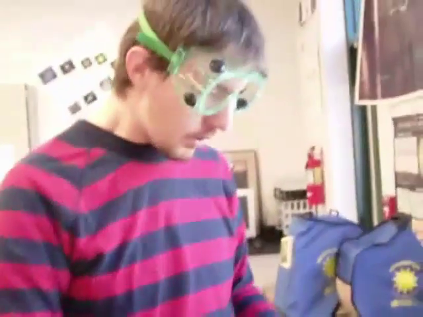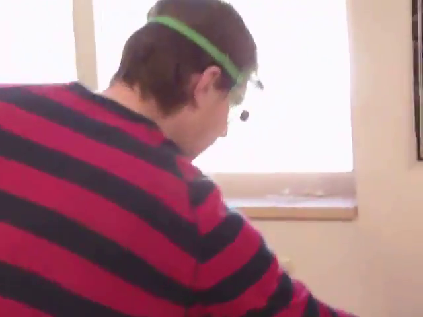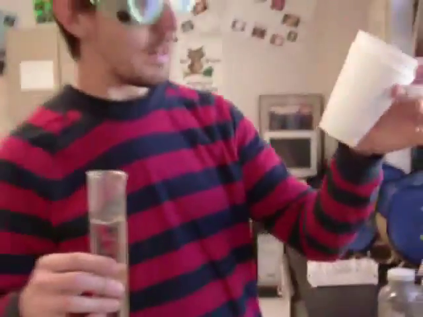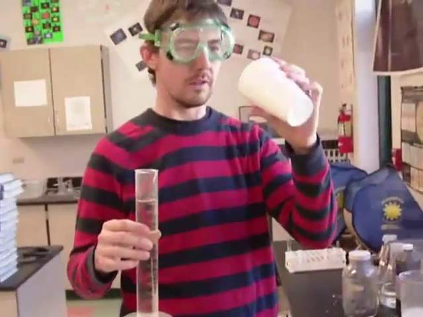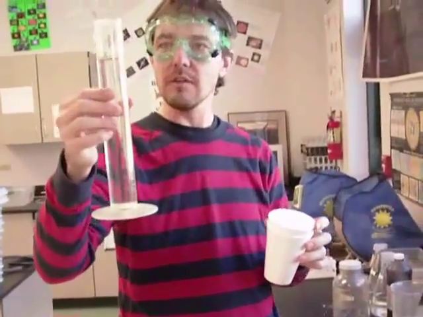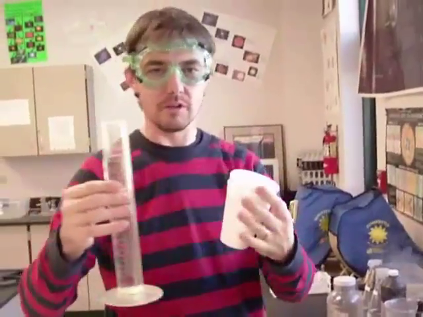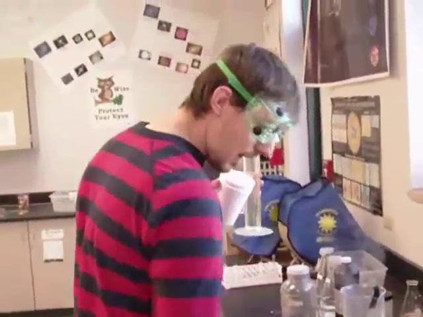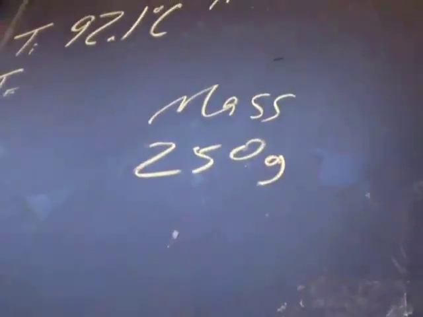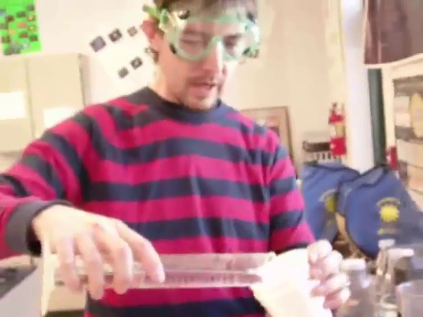So what I'm going to do is take that hot metal and put it into some cool water, and see at what temperature they equilibrate. I'm going to use my high-tech calorimeter here. It's also known as a styrofoam coffee cup. And I have 250 milliliters of water. 250 milliliters of water is 250 grams of water. Let's jot that number down. 250 grams of water.